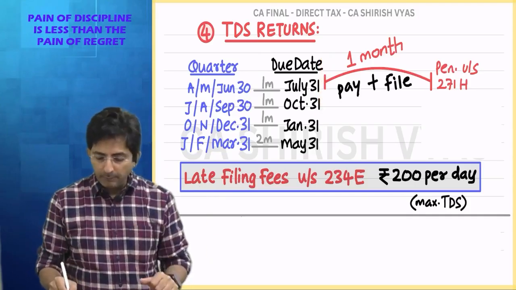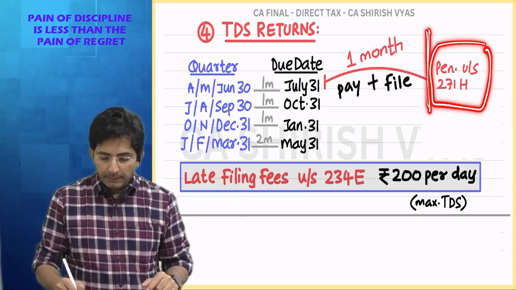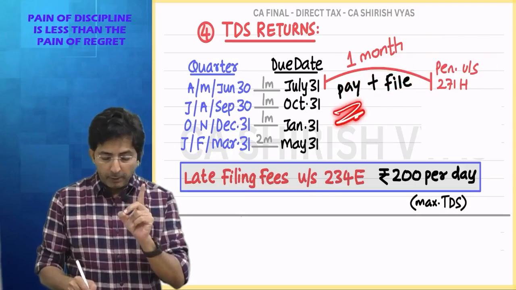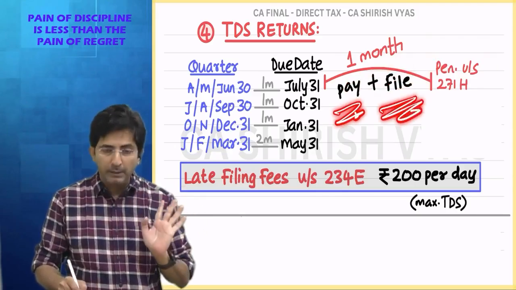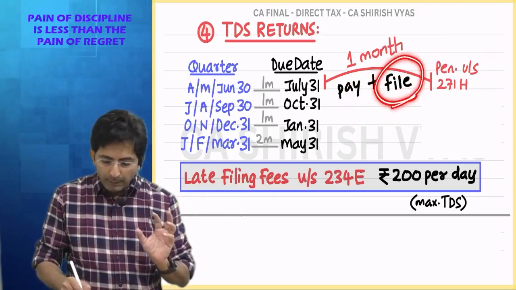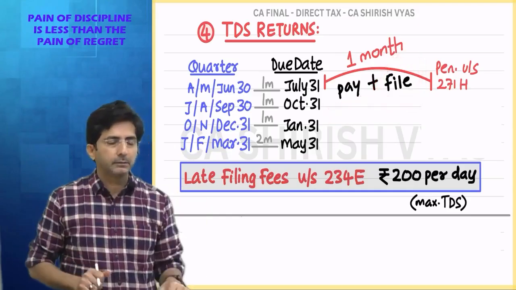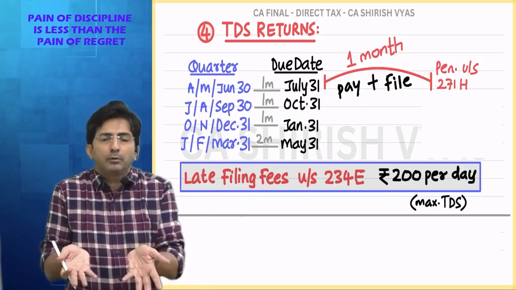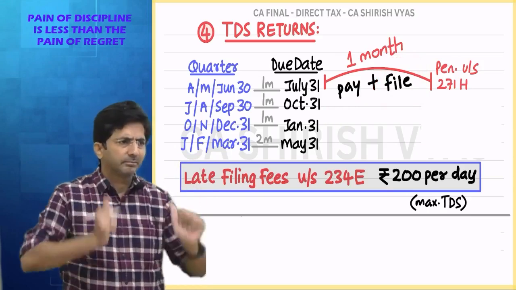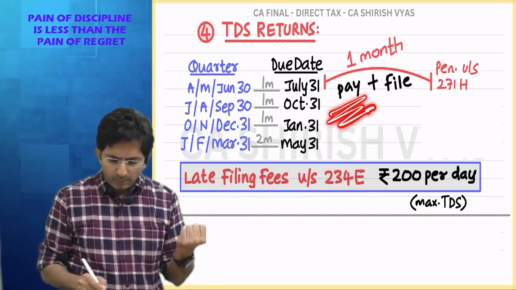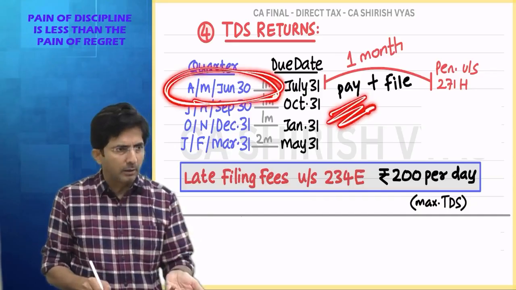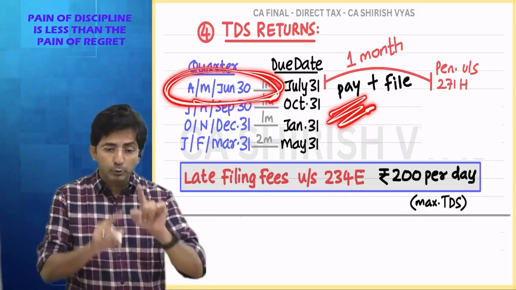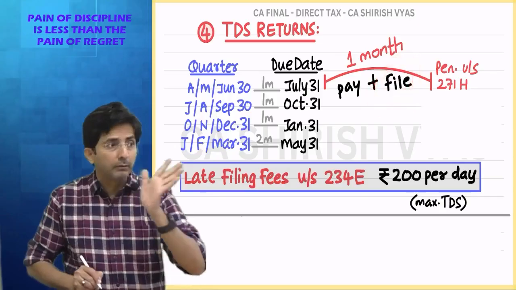And what is the warning given by 271H? That if in that 1 month period, you don't pay your TDS dues and don't file the return. For filing the return, first you have to deposit the TDS. Without depositing the TDS you cannot file the return, because in filing of return you have to show details about TDS deposited. So pay means what? Whatever TDS you deducted in the quarter, you deposit. And whatever you deposited, you show the information and file the return within 1 month.